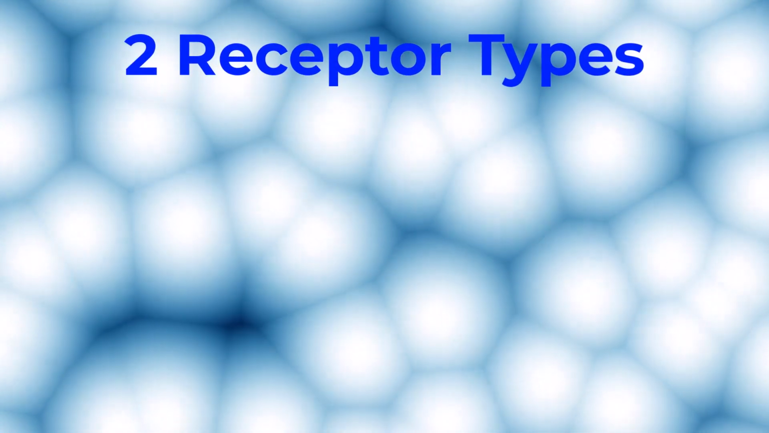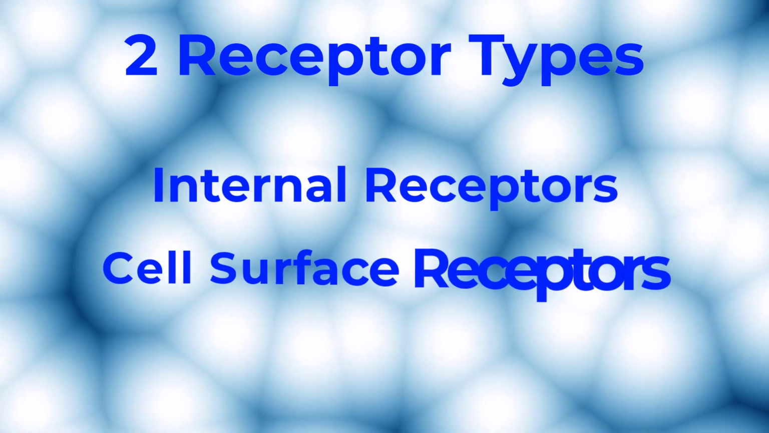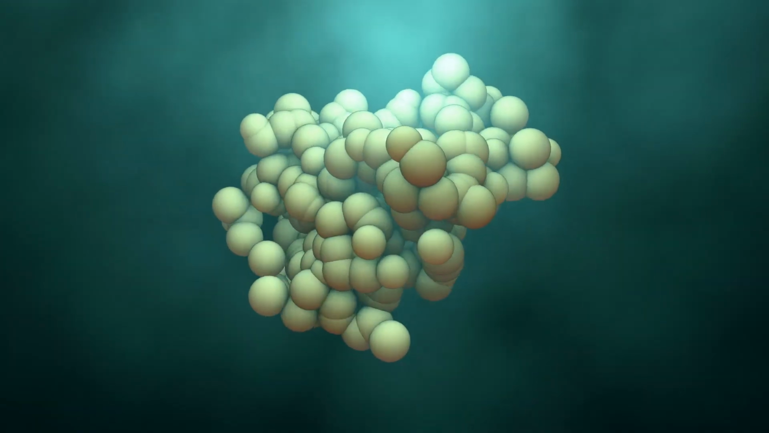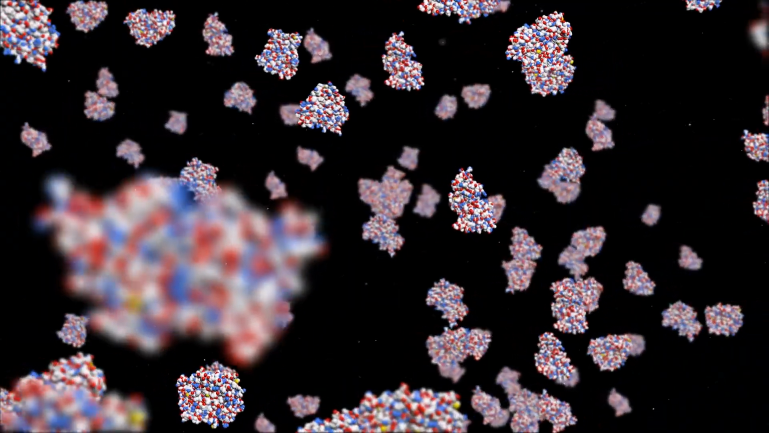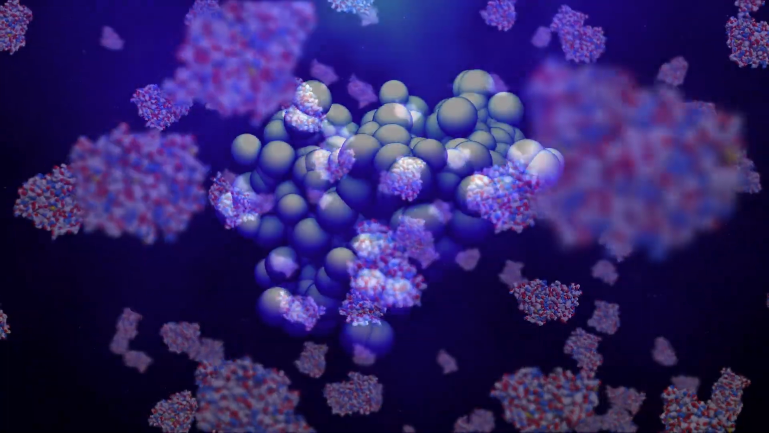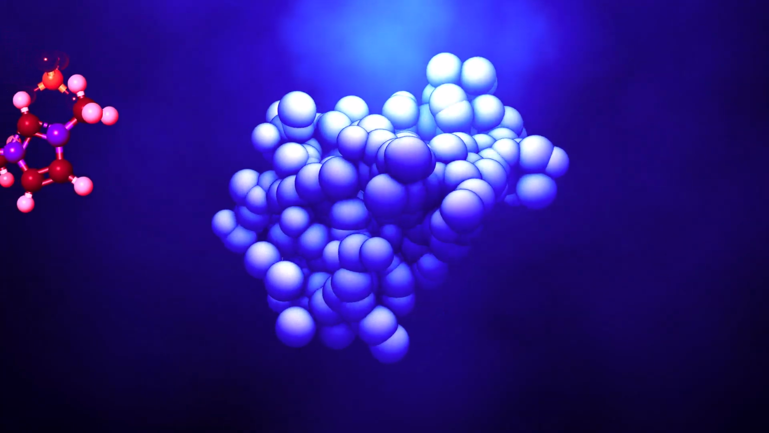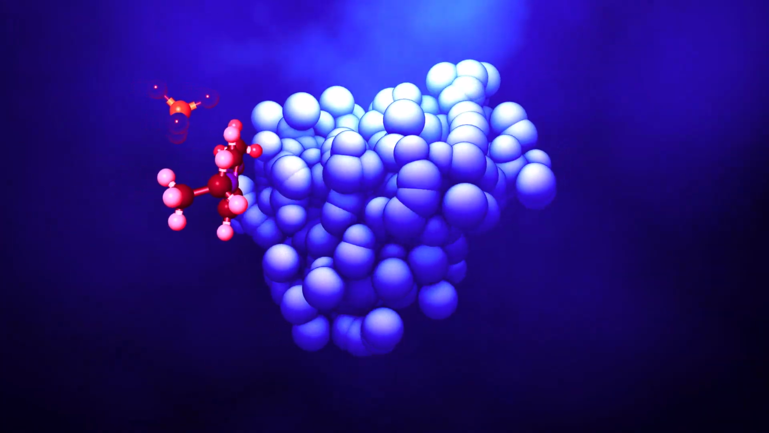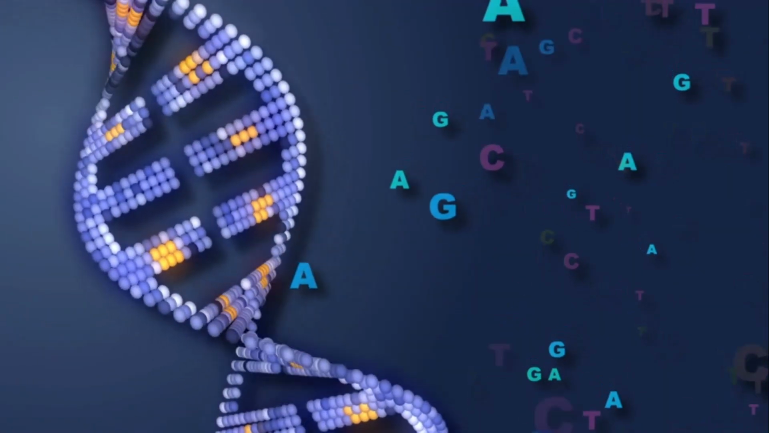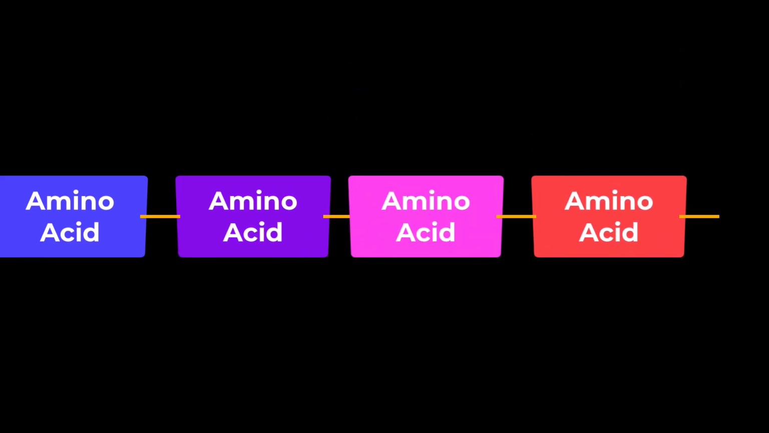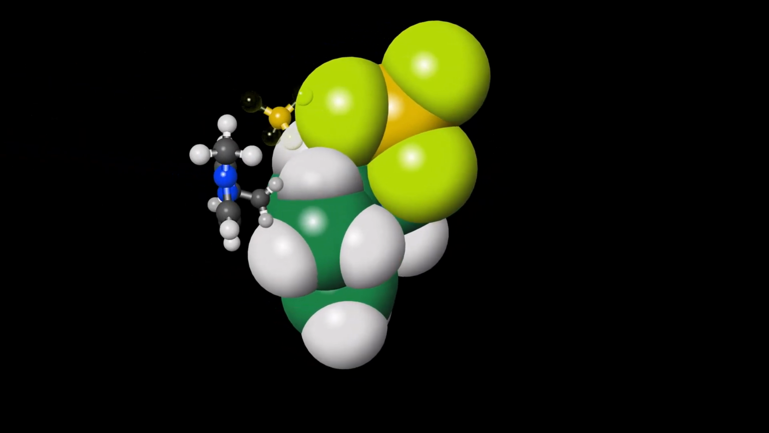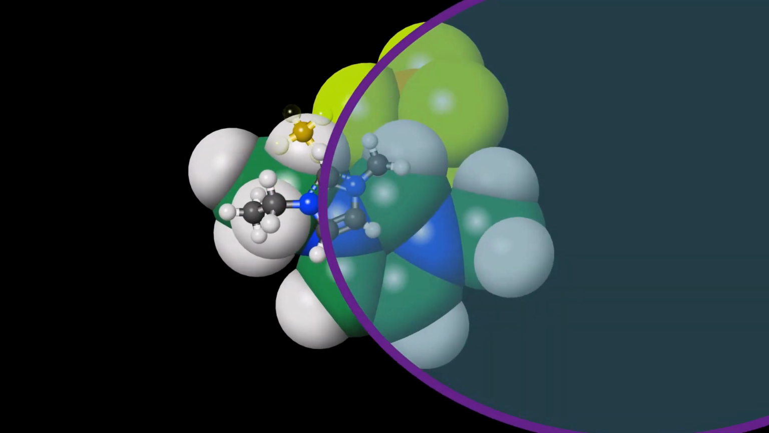There are 2 types of receptors: internal receptors and cell surface receptors. Internal receptors are also known as intracellular or cytoplasmic receptors. These are found in the cytoplasm of the cell and respond to hydrophobic ligands that are able to cross the membrane. These ligands bind to the proteins inside the cell and act as regulators of mRNA synthesis or transcription to mediate gene expression. Gene expression is the process of transforming a cell's DNA into a sequence of amino acids, which ultimately forms a protein. When the ligand binds to the internal receptor, the ligand-receptor complex moves into the nucleus.